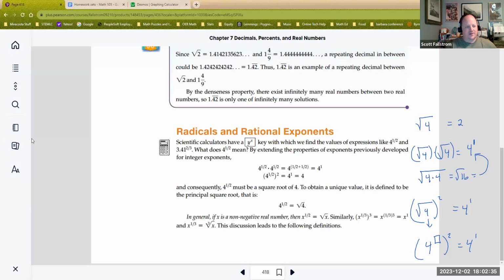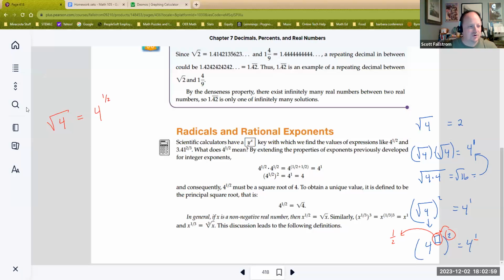This is what mathematicians do. We solve problems. This exponent would have to be a 1/2. Because a 1/2, when you raise it to the second power, you're going to multiply, which means you're going to end up with 1. So the square root of 4 is the same as 4 raised to the 1/2 power.